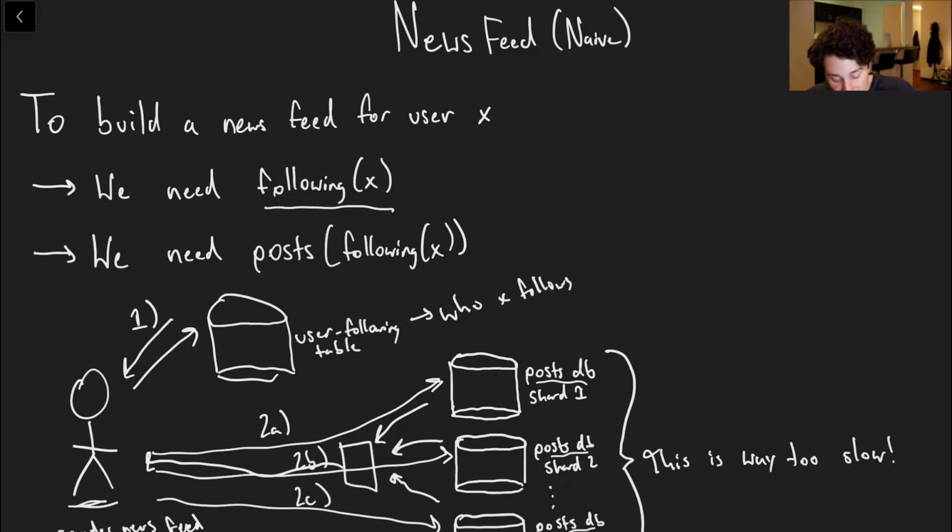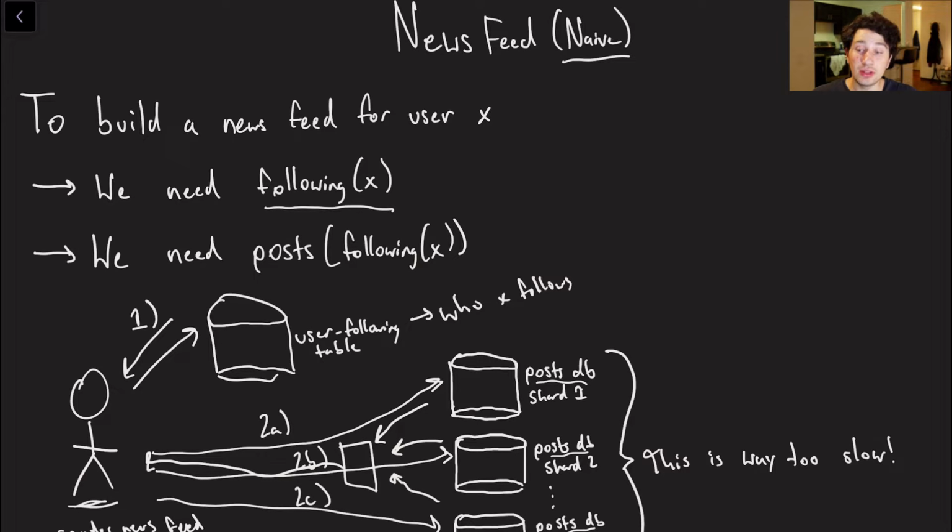back to the user. And the reason I said this was naive is because all of those distributed queries and then the aggregation step is probably just going to be too slow. You're basically bottlenecked by whatever the slowest query could possibly be, and that is a bad thing. And hence, this is why I call this the naive way of building the newsfeed.